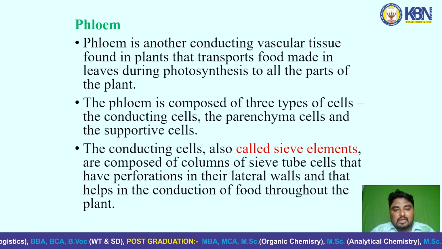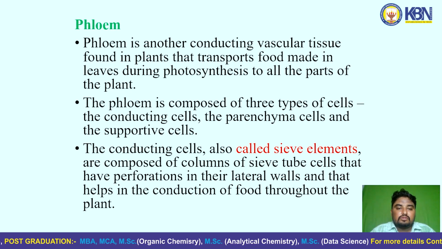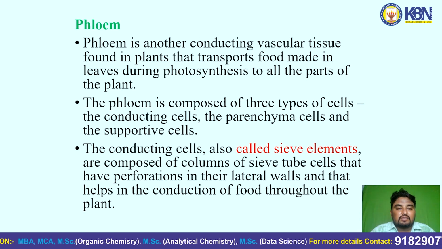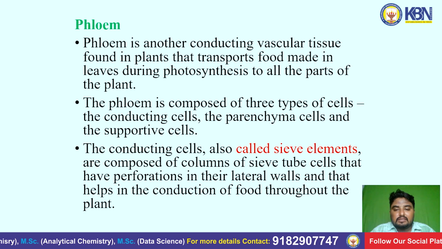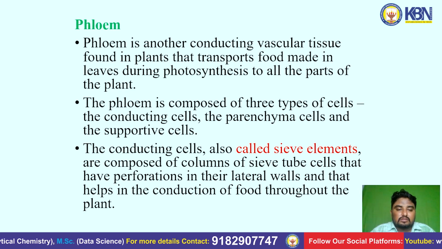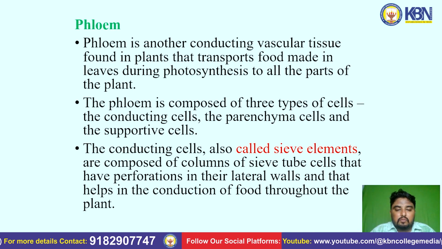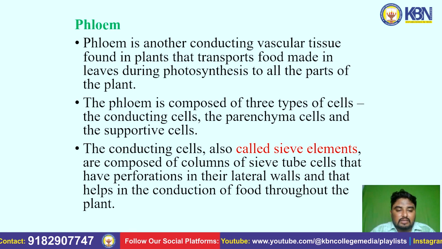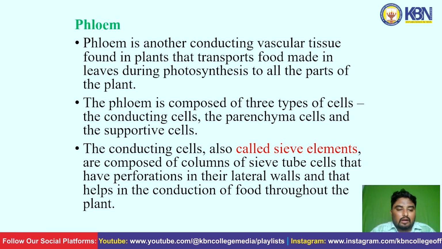Phloem. Phloem is another conducting vascular tissue found in plants that transports food made in leaves during photosynthesis to all the parts of the plant. The phloem is composed of three types of cells: the conducting cells, the parenchyma cells and supportive cells. The conducting cells, also called sieve elements, are composed of columns of sieve tube cells that have perforations in their lateral walls and that help the conduction of food throughout the plant.